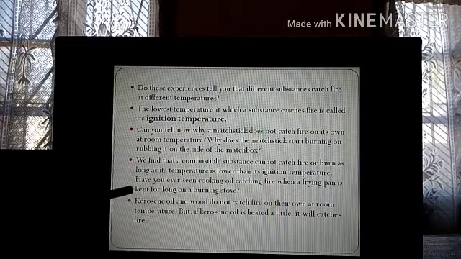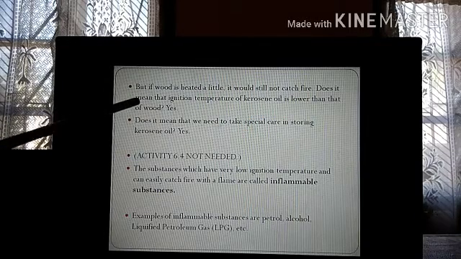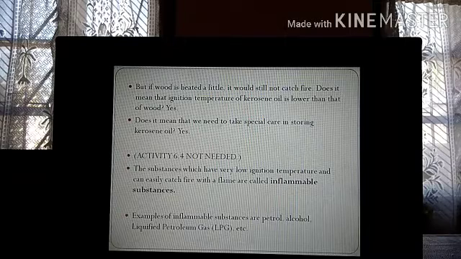Kerosene oil and wood do not catch fire on their own at room temperature, but if kerosene oil is heated a little, it will catch fire. But if wood is heated a little, it will still not catch fire. Does it mean that the ignition temperature of kerosene oil is lower than wood? Yes. That means kerosene oil will catch fire faster than wood.